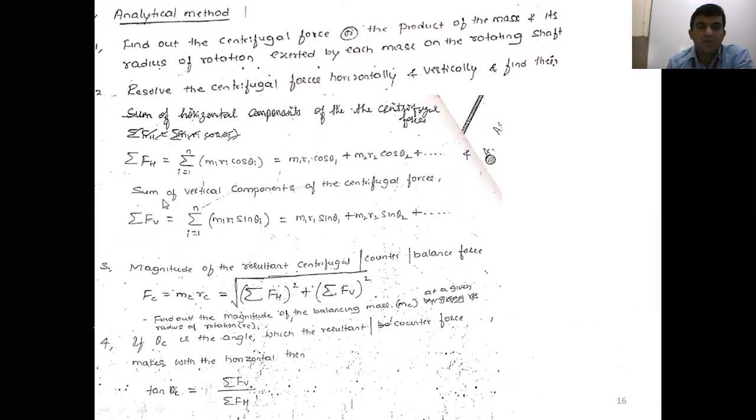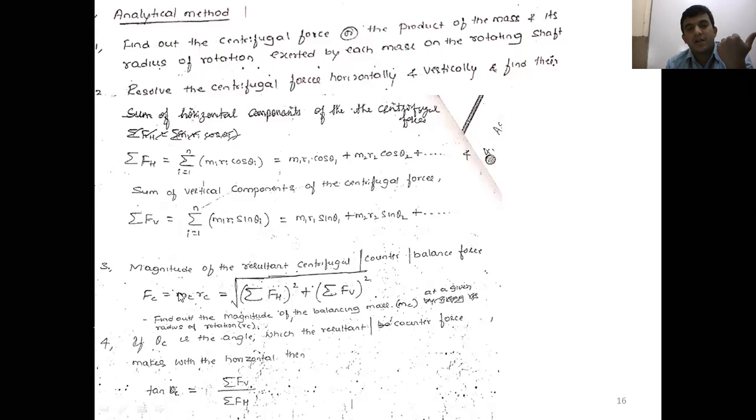Similarly, resolve the centrifugal force into the vertical component. The sum of the vertical components of the centrifugal force, that is, the vector sum of all the forces acting in the vertical direction, is equal to the summation of mi ri sin theta i, where i is from 1 to the number of masses, and then expand it. That is the second step in the analytical method.